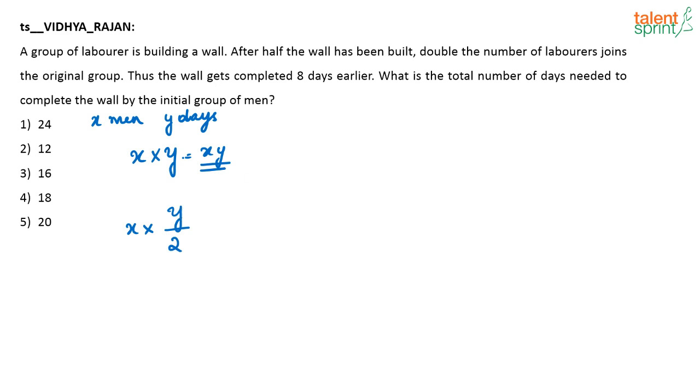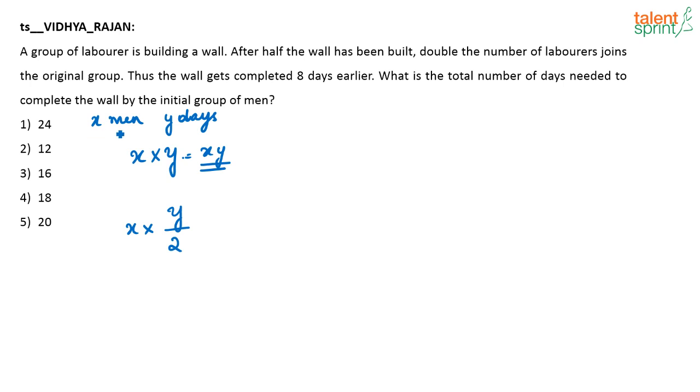So many units of work are completed in Y by 2 days, that is, half of the wall has been built. I know that the total wall is built in Y days, so in Y by 2 days, X into Y by 2 will be the product of man days. Then what happens? At this point, there are 2X men who are joining the original group.